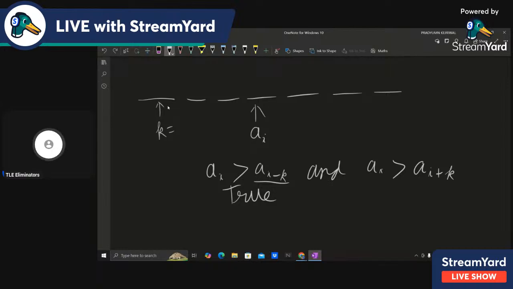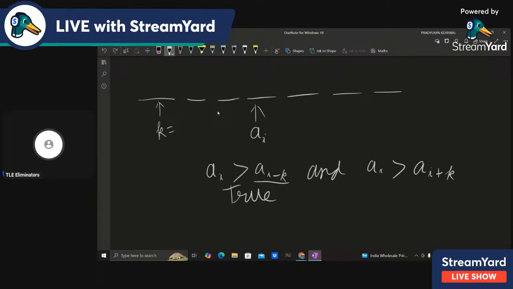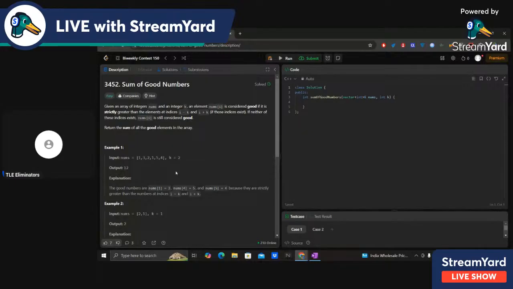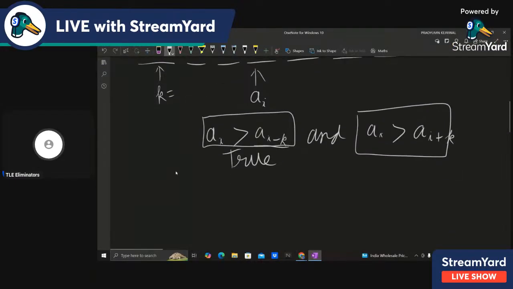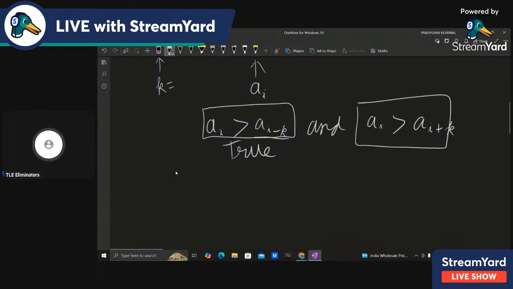Now this is actually just implementation. You can just iterate over the array, and for each element check whether it is good or not. To check that, you can simply check these two conditions in order of one, right? And actually, before checking, you also need to check whether the indices exist or not. If i minus k doesn't exist, then you don't need to check.